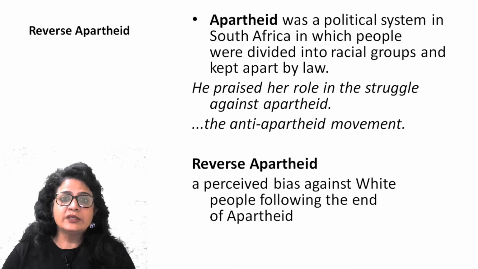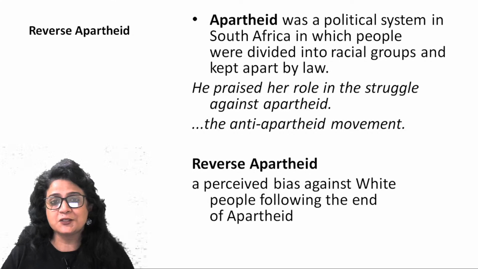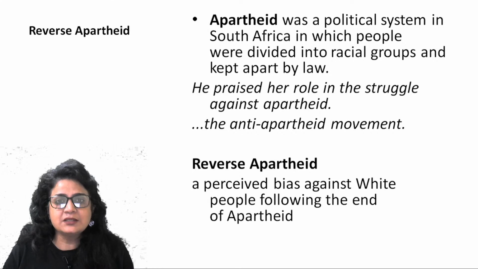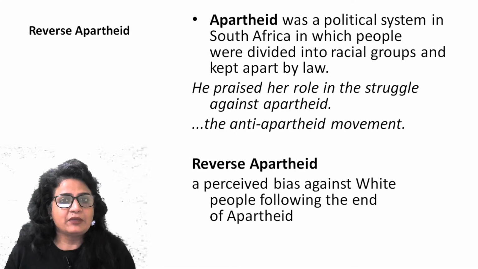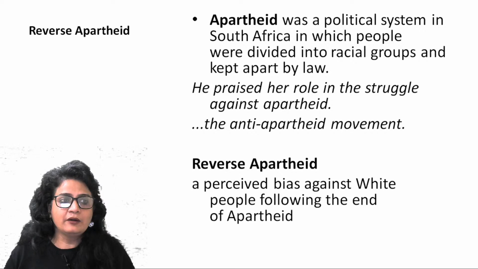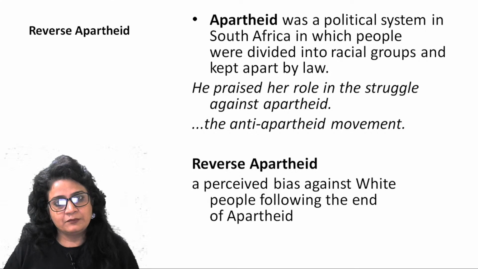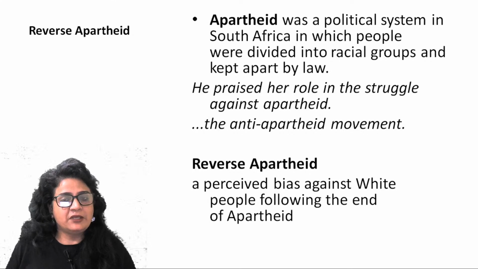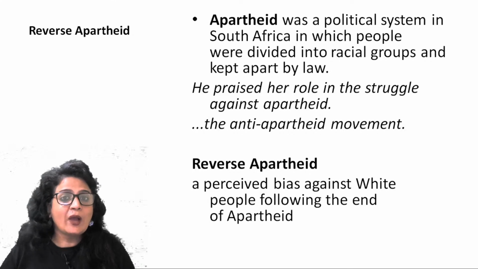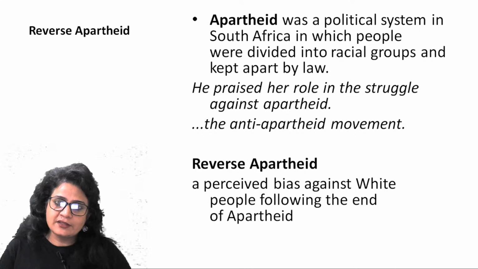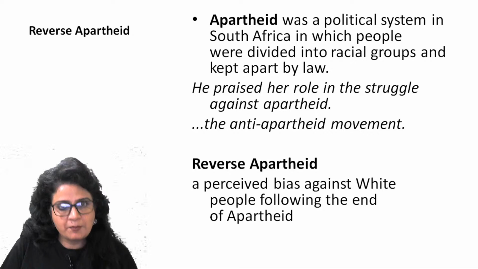So though it's not clearly the segregation, it's not clearly that discriminatory, but there is a biasness for white in black people because they have not forgotten the injustice or inequity or the atrocity which happened with them, right? So I'm not trying to justify it, but I'm just possibly giving you the background to give you why this happened, why this biasness is there among blacks for white. So this is known as reverse apartheid.